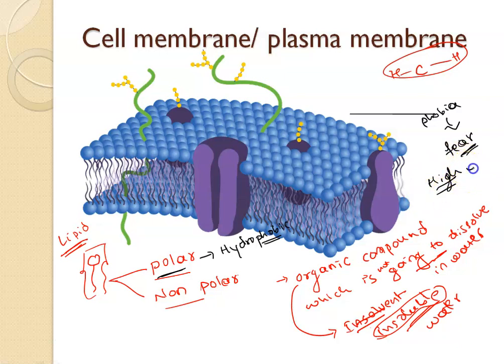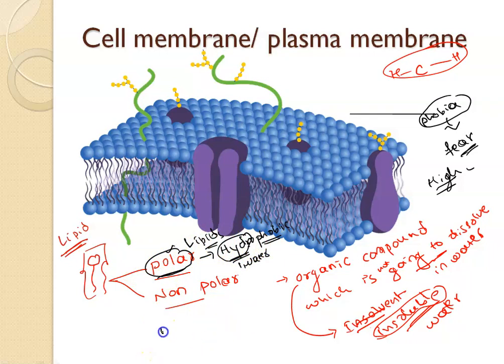Phobia is nothing but a fear. So polar lipids have a fear of water. Hydro means water. That means if they find water, they go away from it.